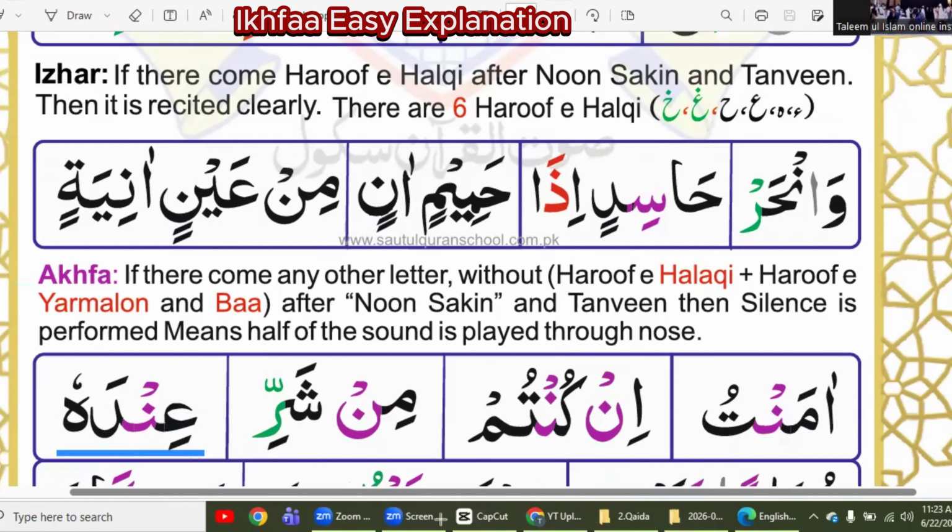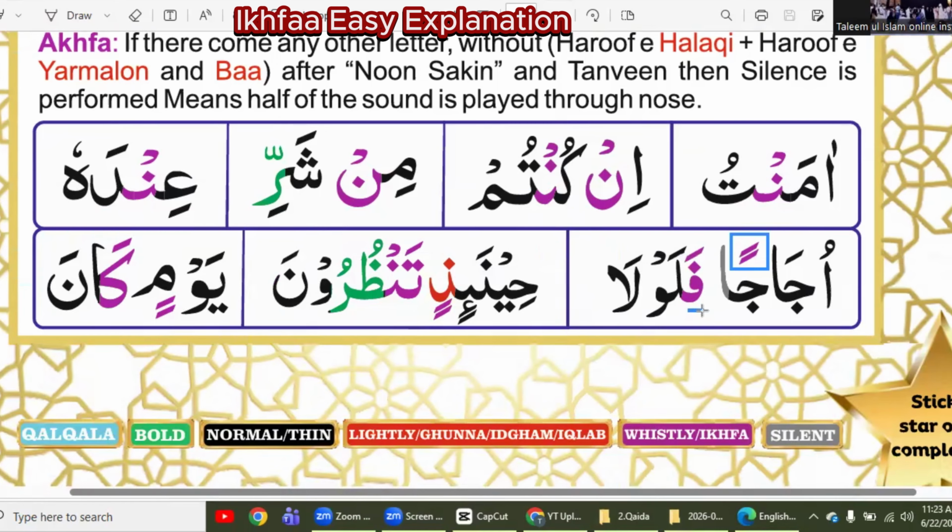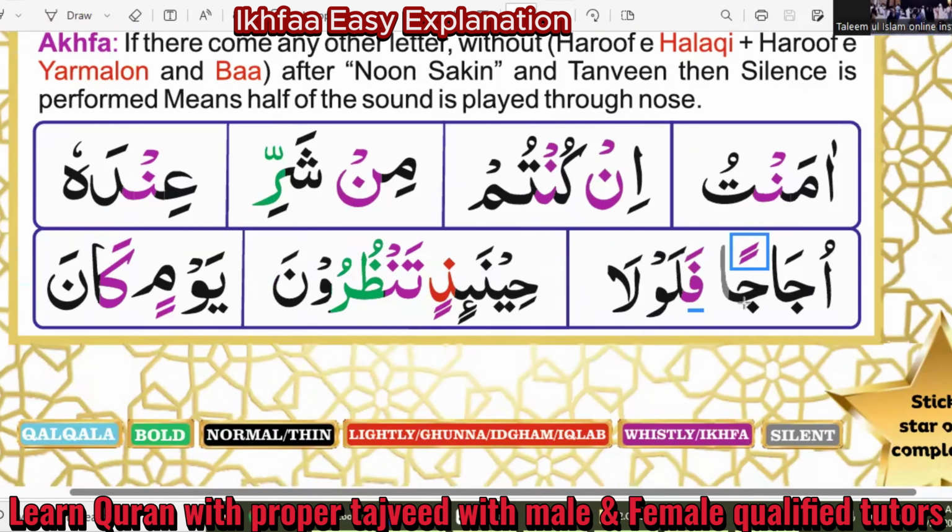Now moving to the tanween. After tanween, there is fa. Fa is not in idgham, not iqlab, not izhar. So now we will read it like "ja". We are not reading it "jan" or "jaun", but we are reading it "ja". Don't round your lips again. Same here, "hina idha". We are not reading it "thin", because after tanween there is ta.